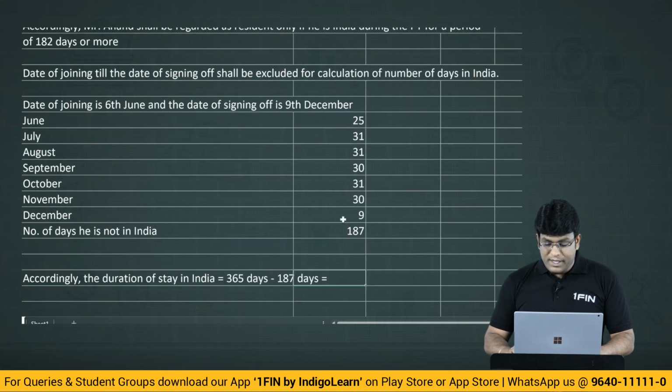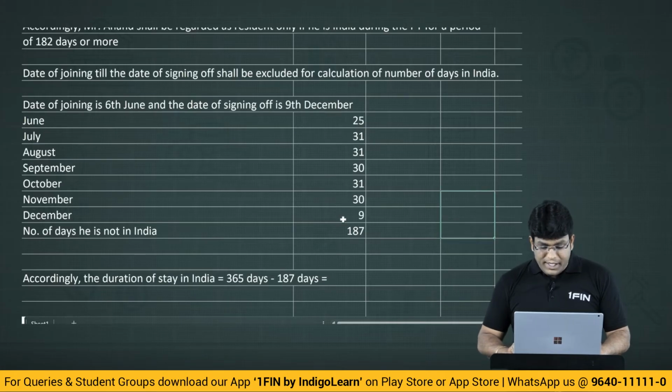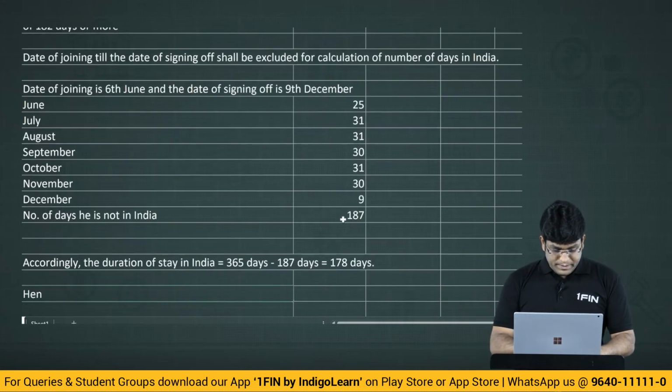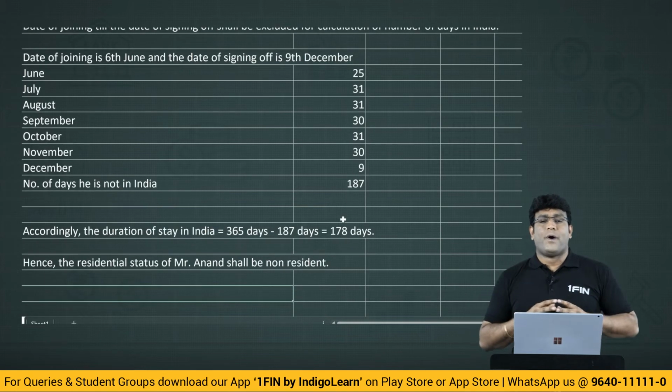Come on, my dear friends, how much is 365 minus 187? 365, 187. Come on, friends, what is the difference? The difference is coming to 178 days. Hence, the residential status of Mr. Anand shall be non-resident. I am sure we got a clarity on this point, my dear friends.